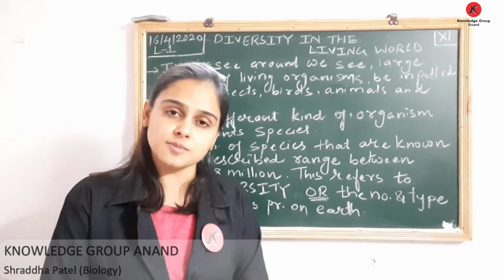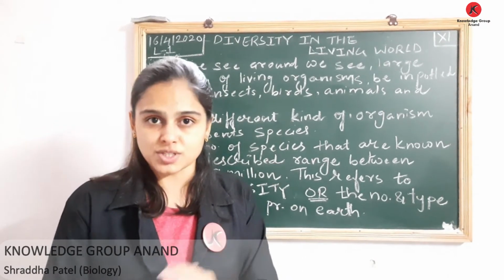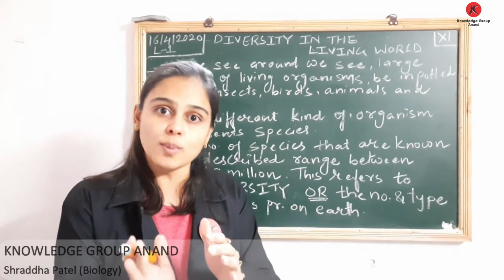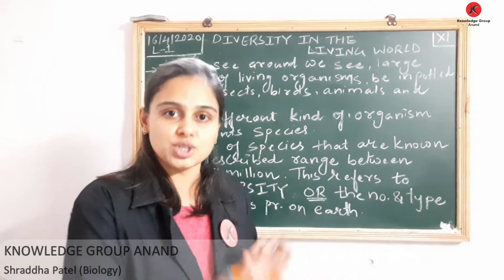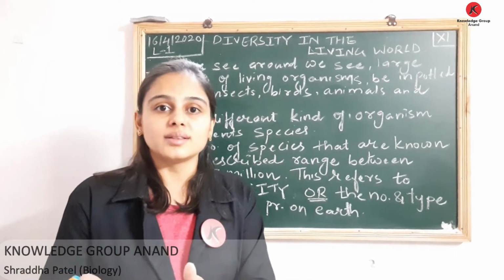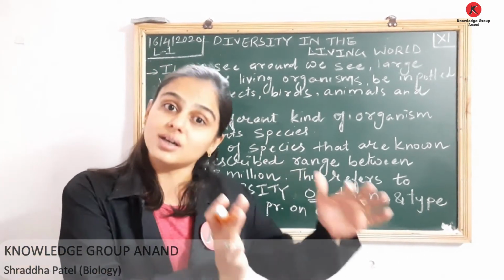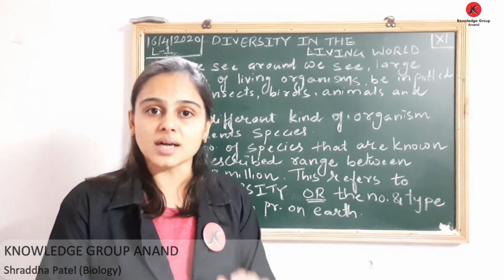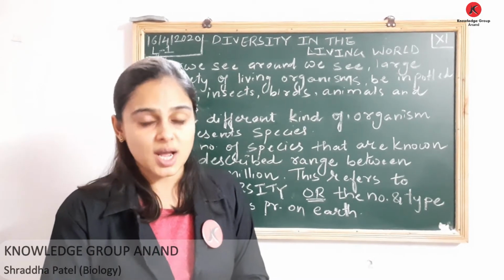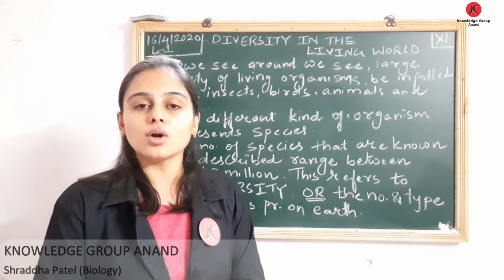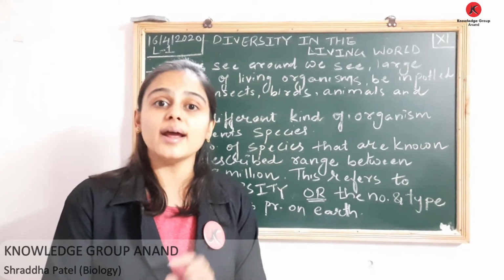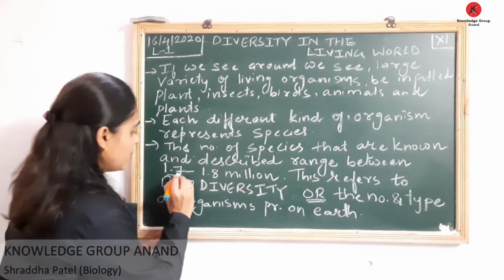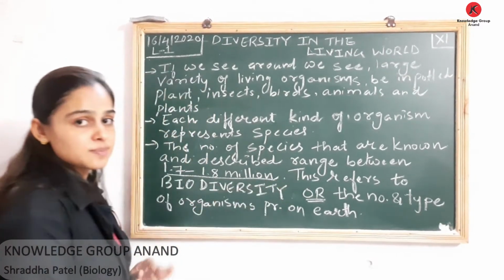All these organisms represent species. What do all these organisms represent? Species. Say for example, we are talking about human beings. Humans constitute one species. If I am talking about dog, then dog constitutes another species. Likewise, different organisms constitute different species, and the number of species identified and described till date is found to be 1.7 to 1.8 million.